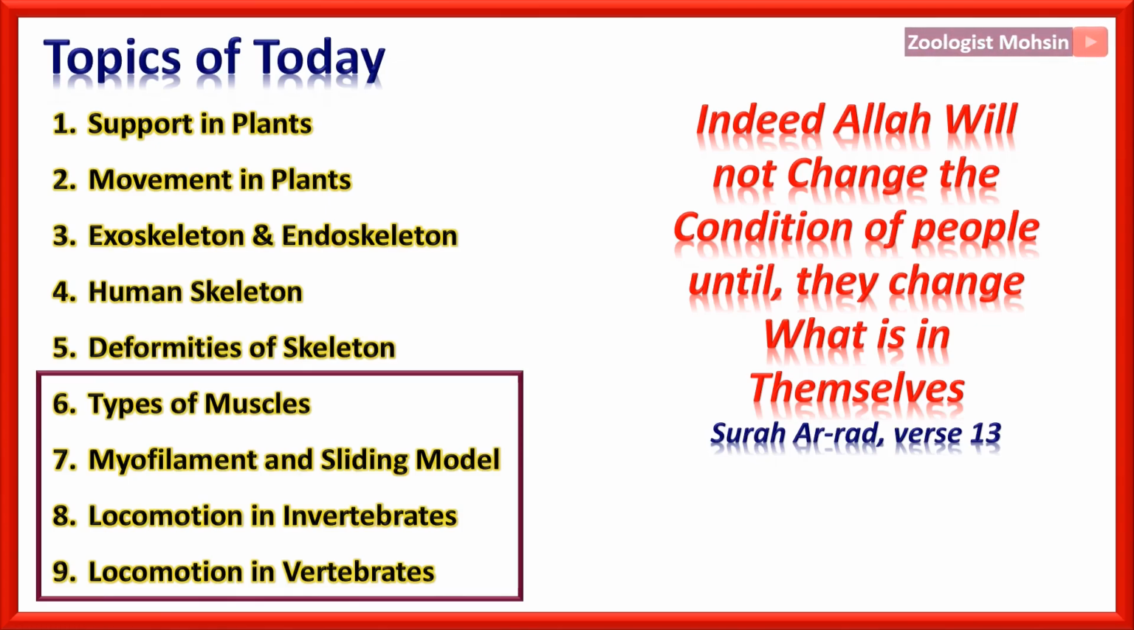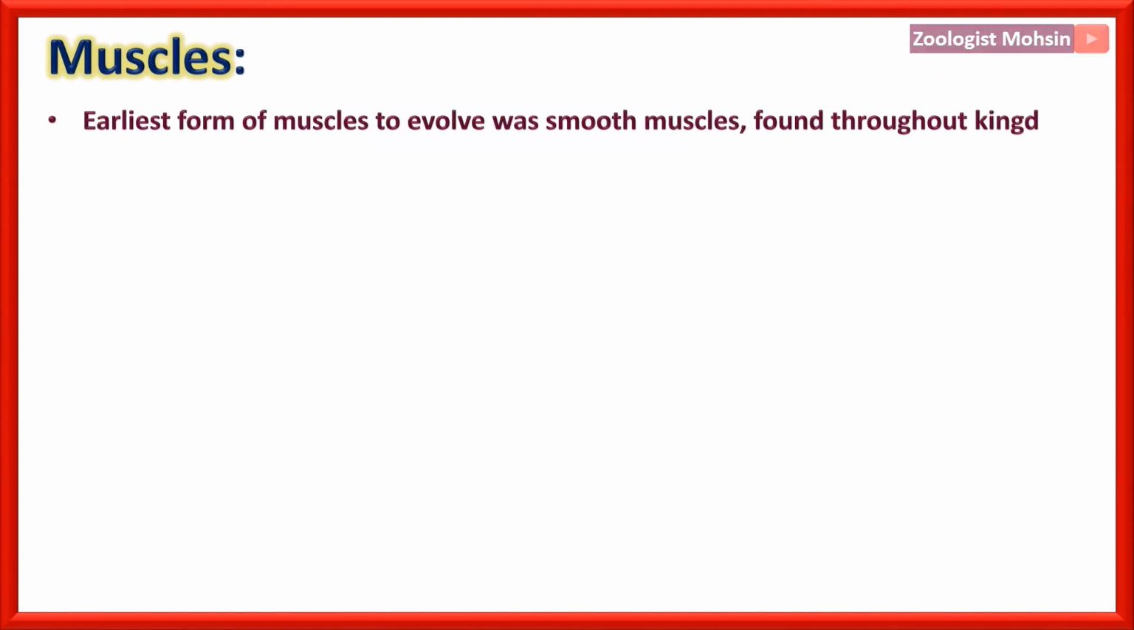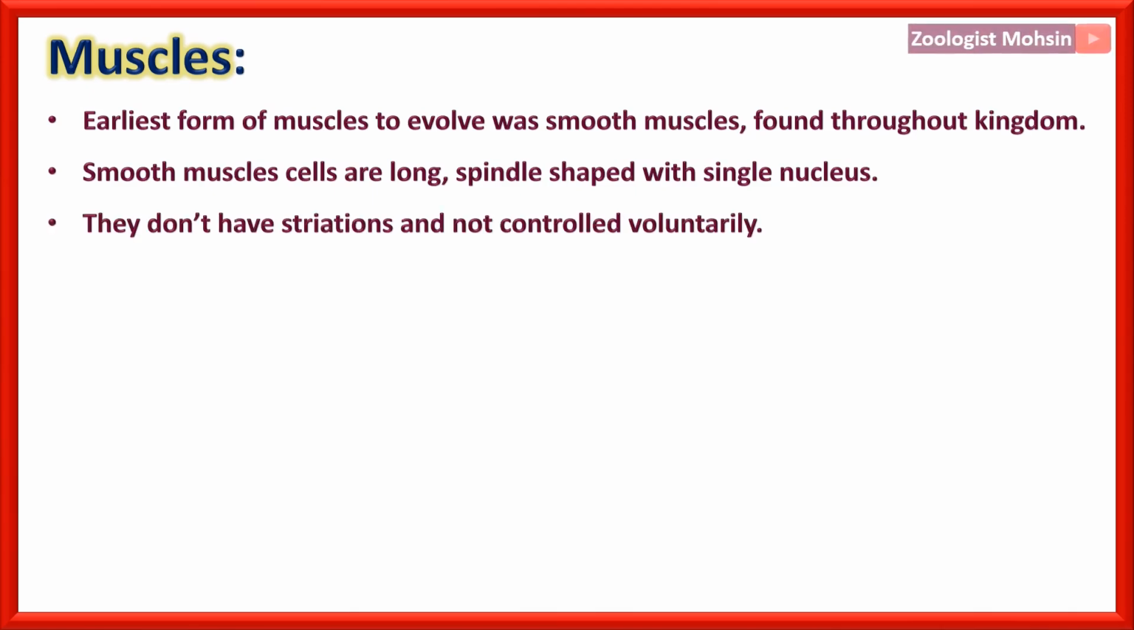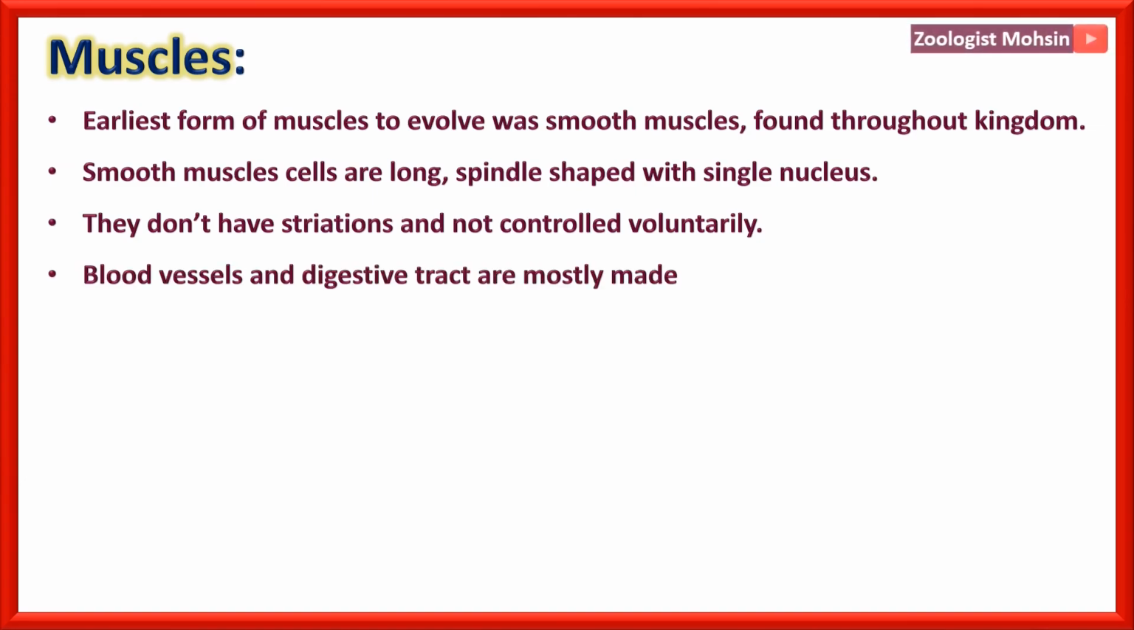Let's start. Muscles. The earliest form of muscles to evolve was smooth muscles. They are actually found throughout the animal kingdom in all the animals. That's why it is suggested that they are the earliest form. Smooth muscle cells are long, spindle shaped with a single nucleus. That spindle shape is important for you to focus. They do not have striations and are not controlled voluntarily. They are actually involuntary. Blood vessels and the digestive tract are mostly made up of smooth muscles.